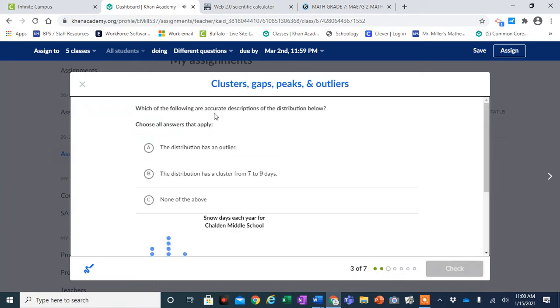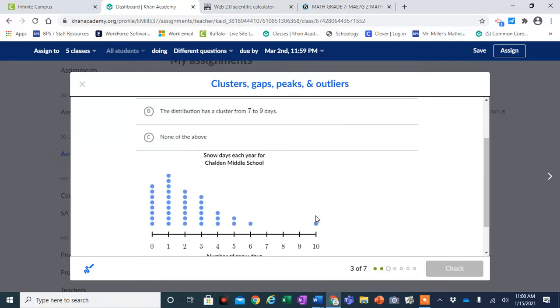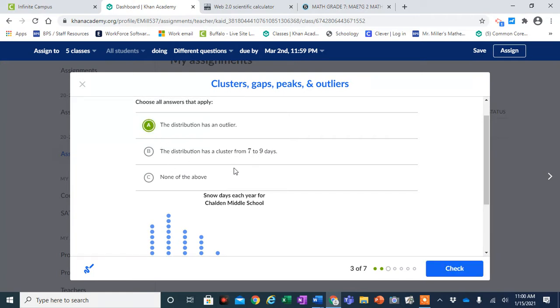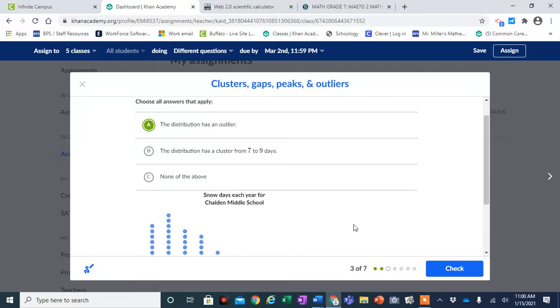Which of the following are accurate descriptions of the distribution below? The distribution has an outlier. So let's look. There is an outlier. And the distribution has a cluster from 7 to 9. So a cluster from 7 to 9 would be a bunch of points together, and instead there really is a gap. So the only answer would be A.